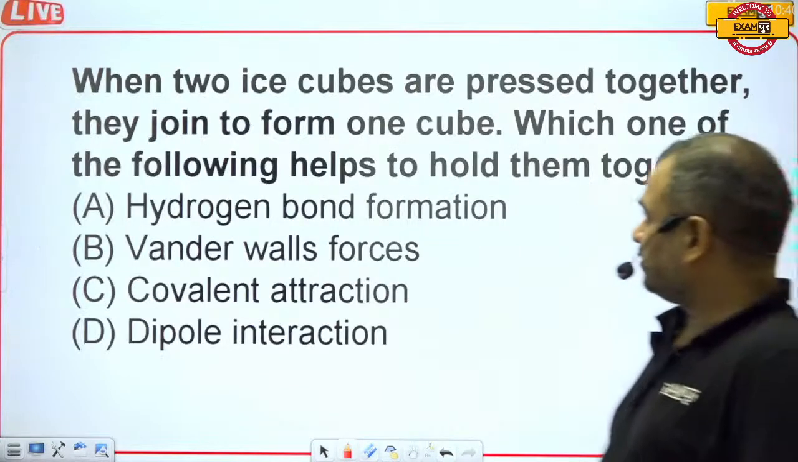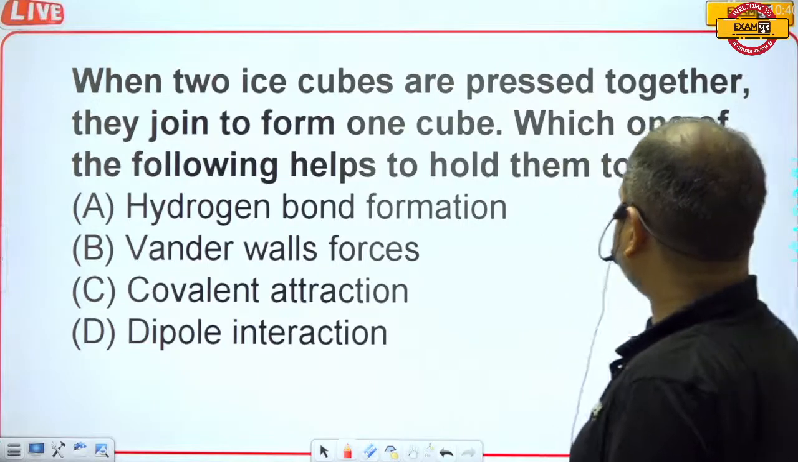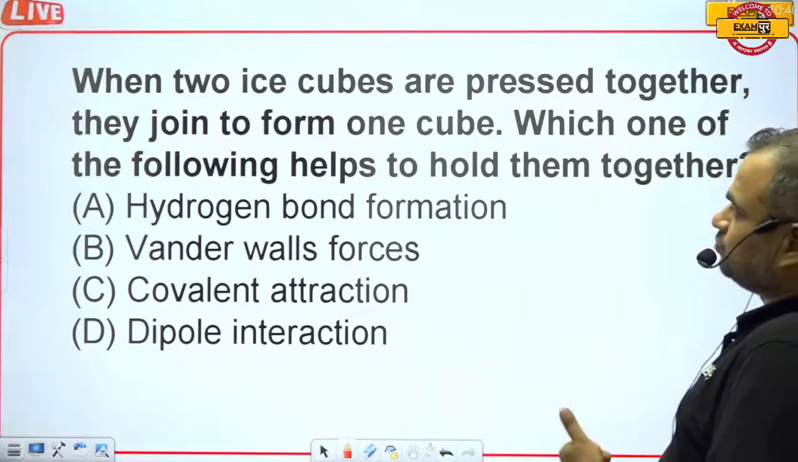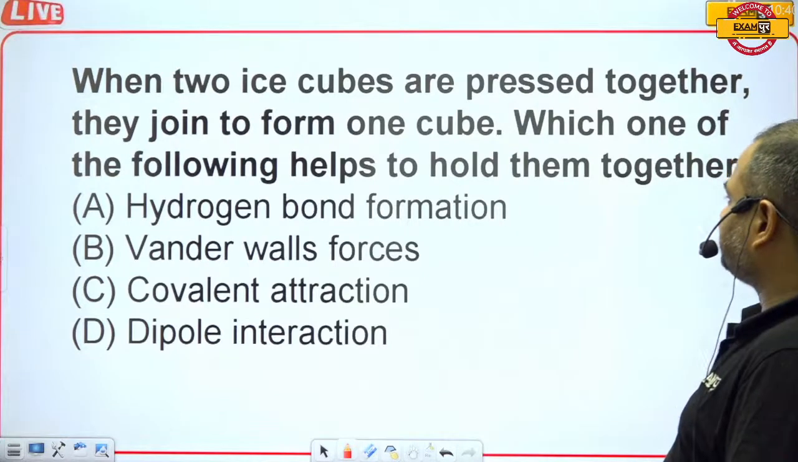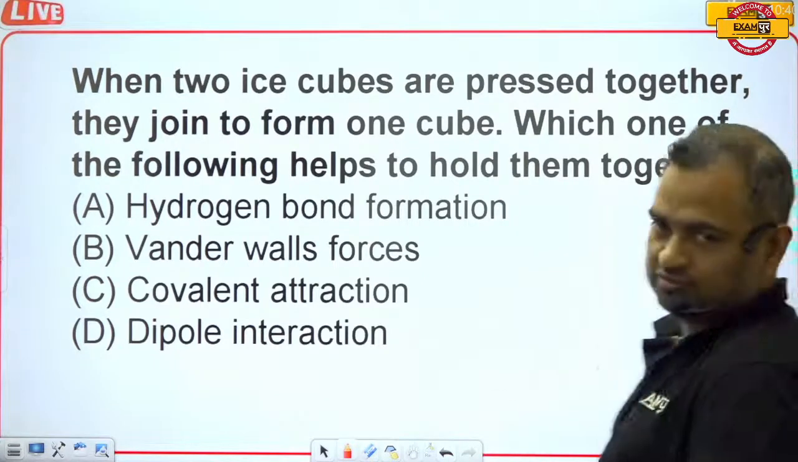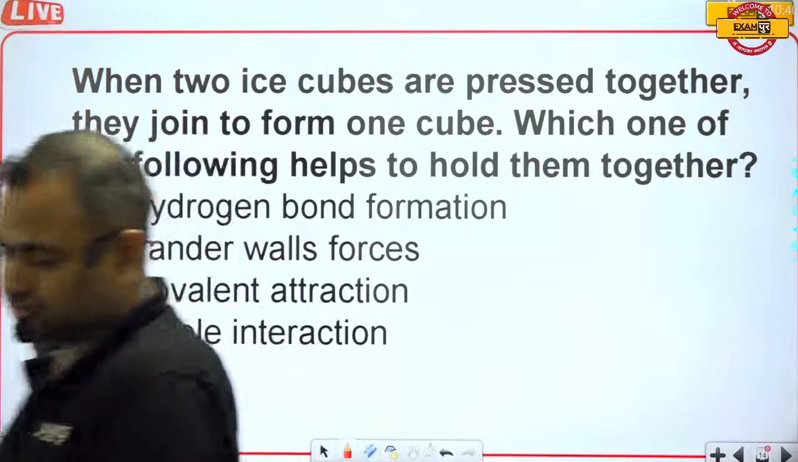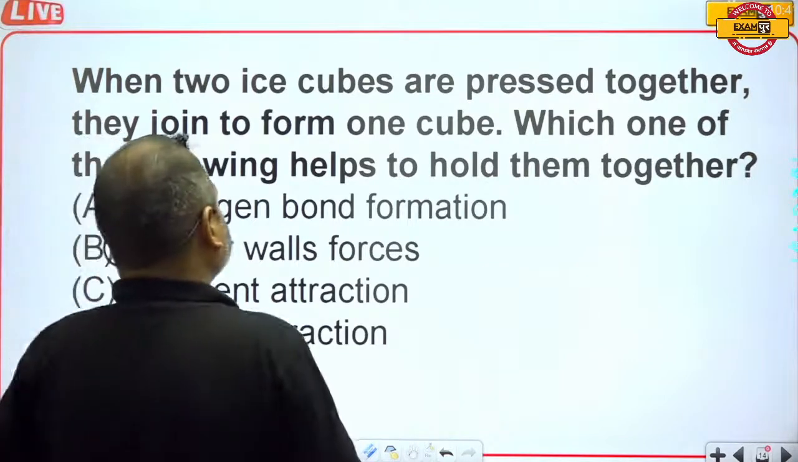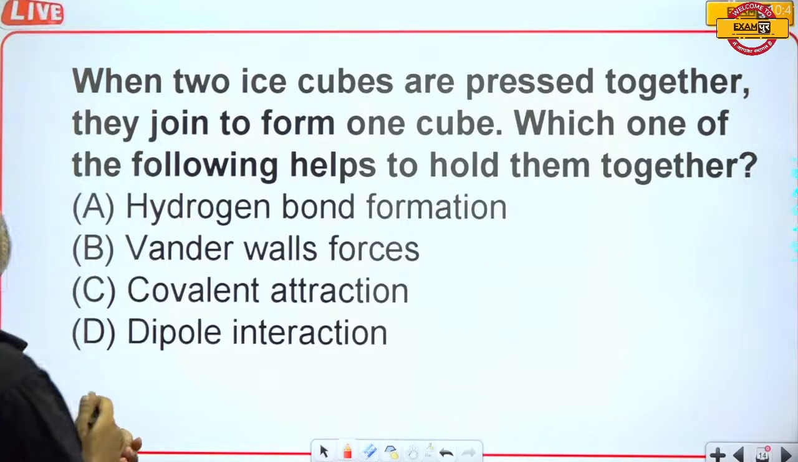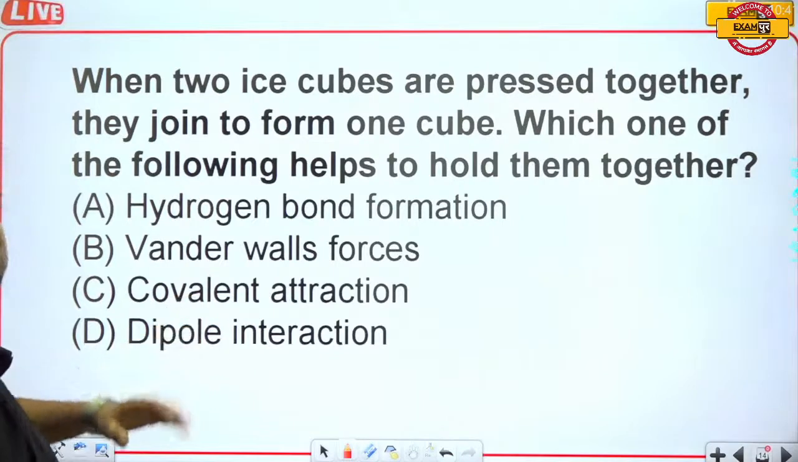When two ice cubes are pressed together, they join to form one cube. Which one of the following helps to hold them together? Which one is the correct answer? Please explain which one is the correct answer.